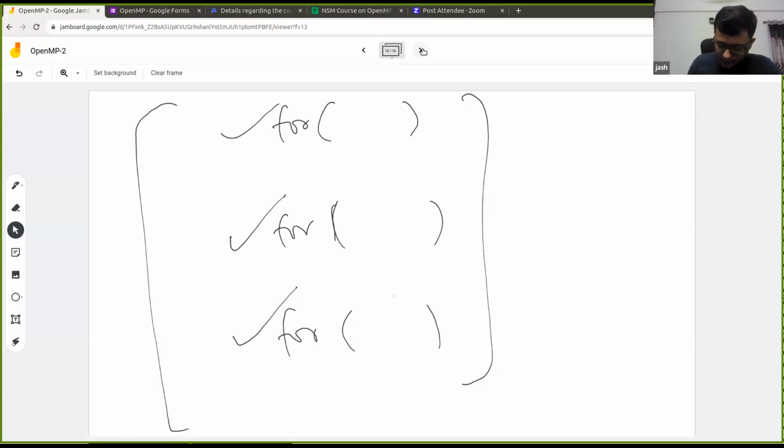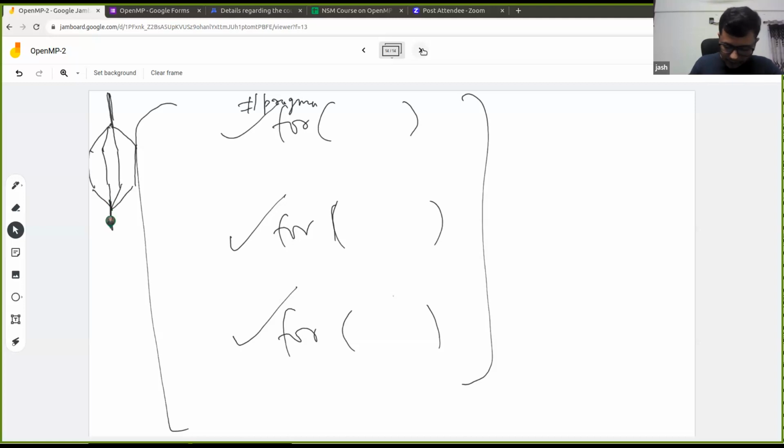And the thing to note here is that there will be a fork-join structure. Let us say that before the for loop there was just one master thread running. When this #pragma omp parallel for is encountered, it will fork multiple threads, and each thread will execute its set of iterations. Once the for loop is finished, it will join back, and there will be one single master thread.